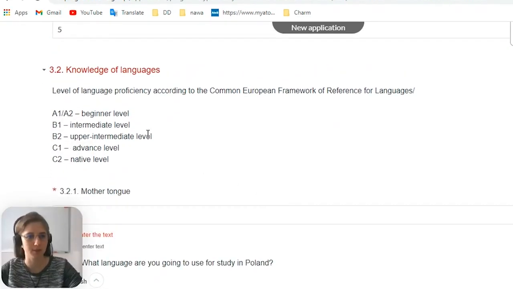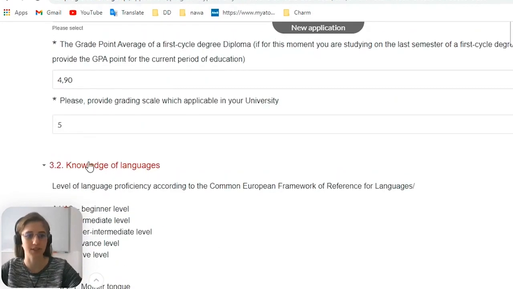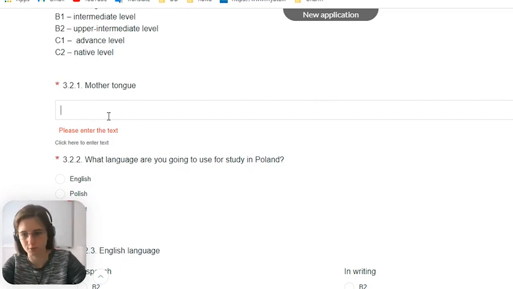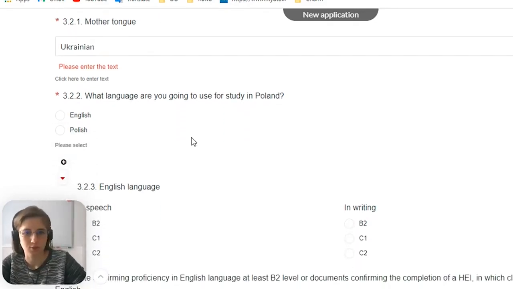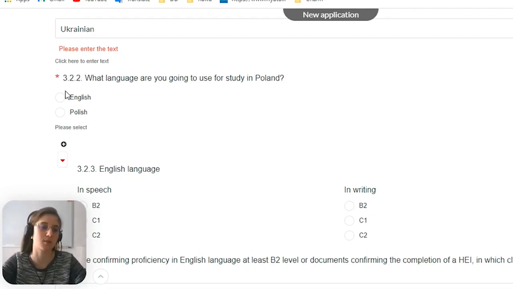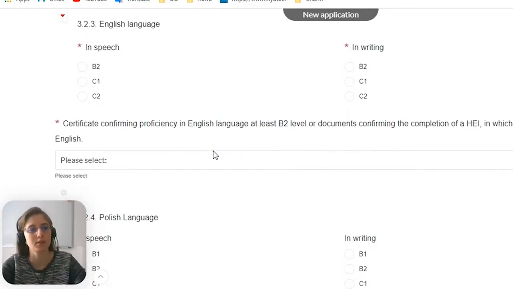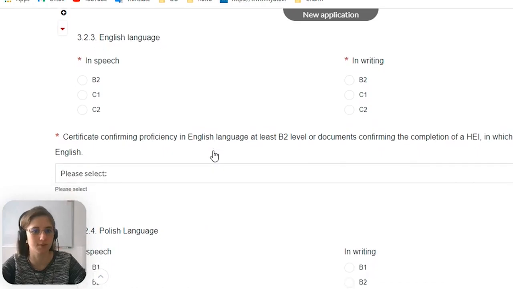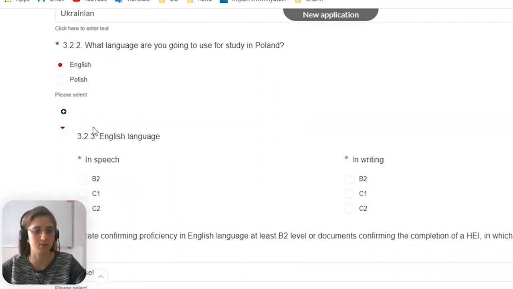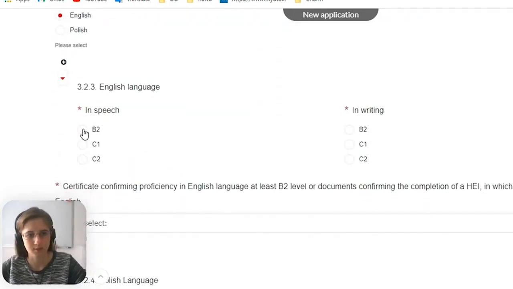The next point that we are filling in is knowledge of languages. And then we insert our mother tongue. So my mother tongue is Ukrainian language. What languages are you going to use for studying in Poland? Here is the moment where you have to decide, are you going to learn Polish language or are you going to study in English? For example, I am going to study in English. And here, the proficiency of English language. As we have this table here, you can analyze it and then write what's your proficiency. So for example, in speech I'm C1 and in writing I'm B2.